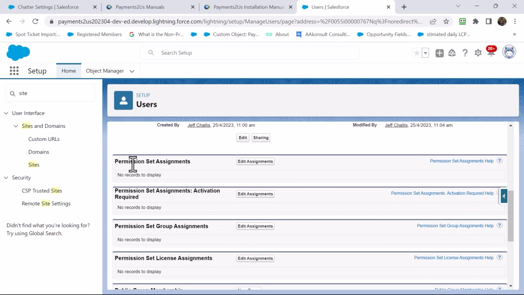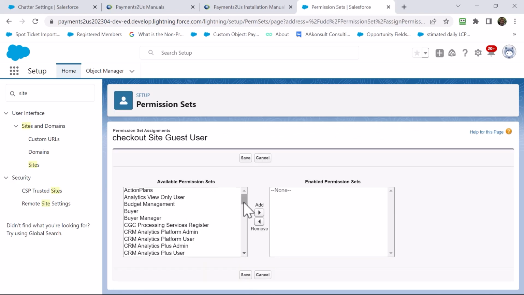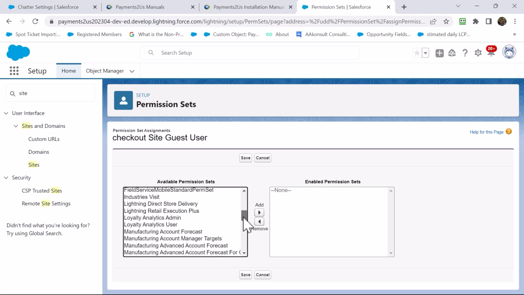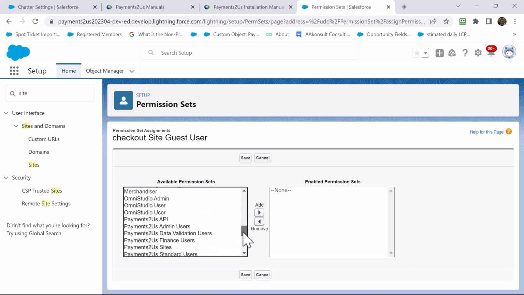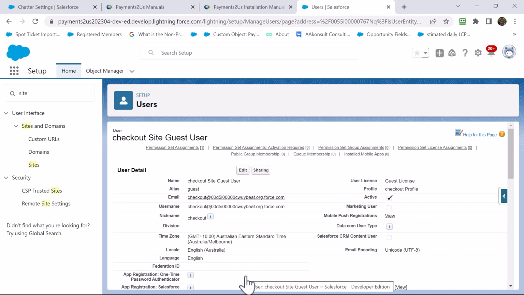Related to this is a permission set. I click edit permission set and I will choose the Payments2Us sites user. Payments2Us sites. Assign that. Great. Now I've created a public facing website link and we've given the basic permissions.